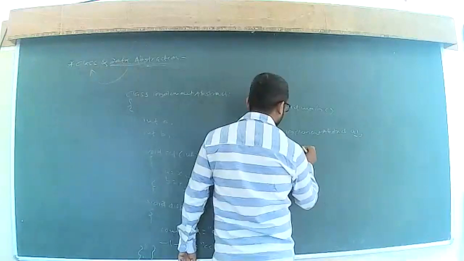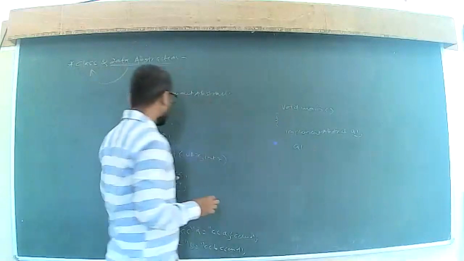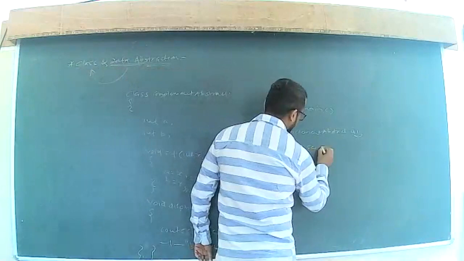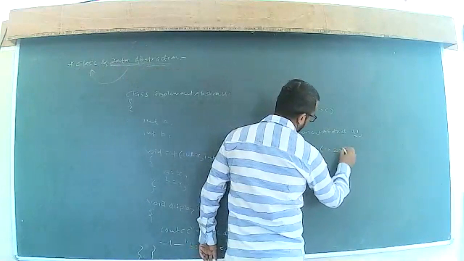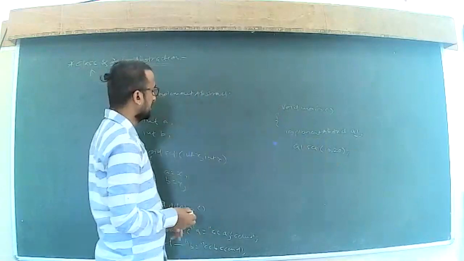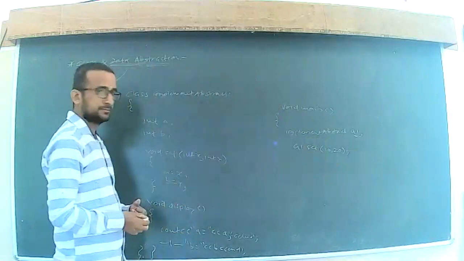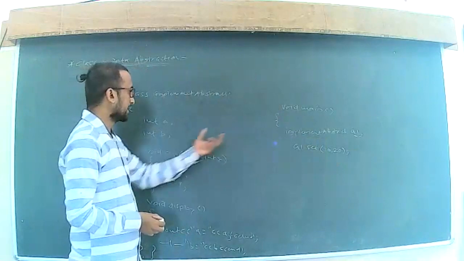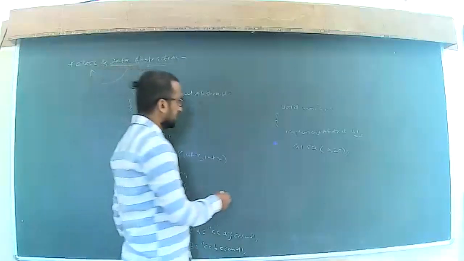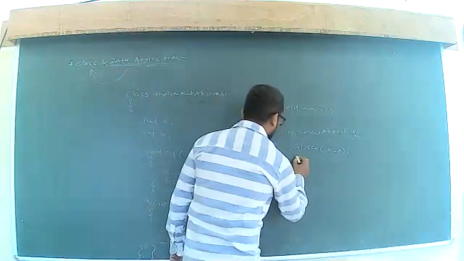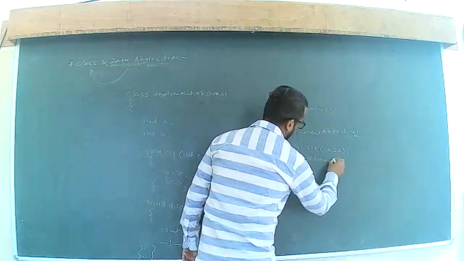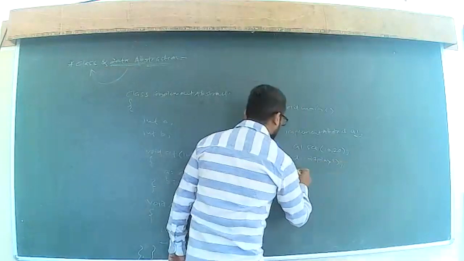So I am just going to use a1 dot set, the set function. By using set, I am going to insert the values 10 and 20. With the help of this, we can insert the values 10 and 20 by using the set method. And now I want to display, so a1 dot display.